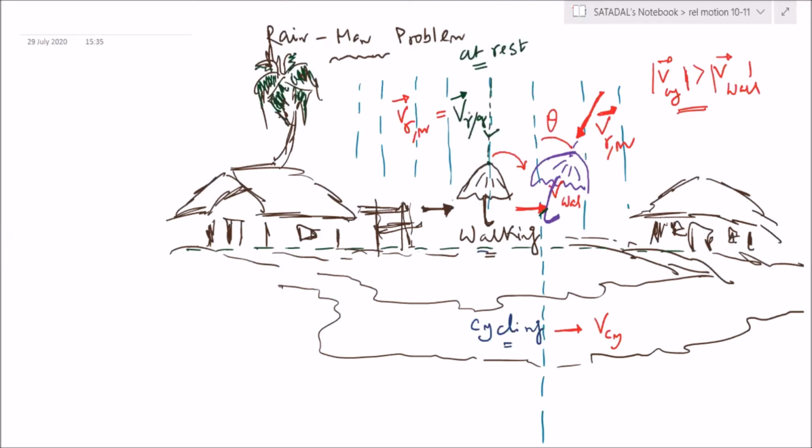Sir, I raised my hand before, sir, to show the previous slide. Okay, I will show it after some time. Okay, now. So that means here it has to be tilted further.